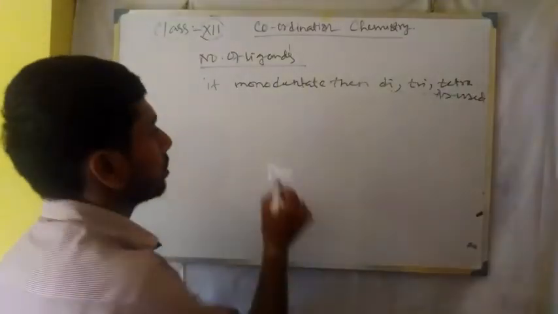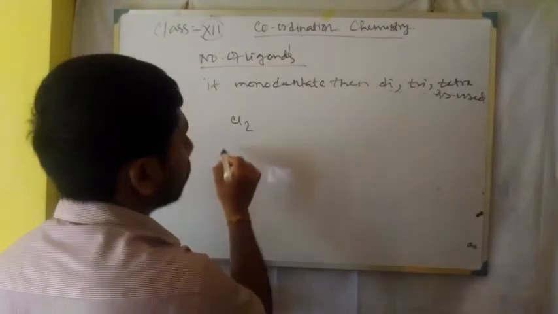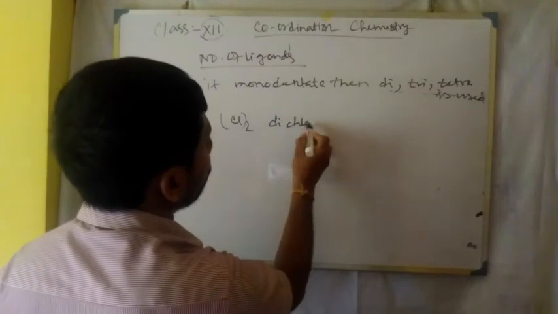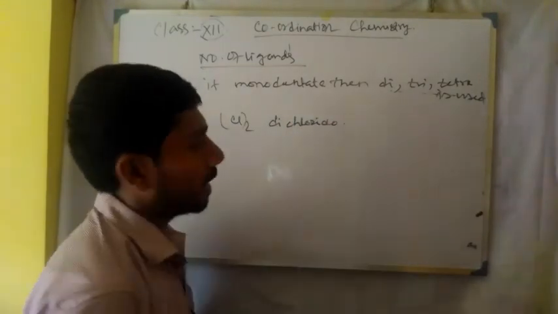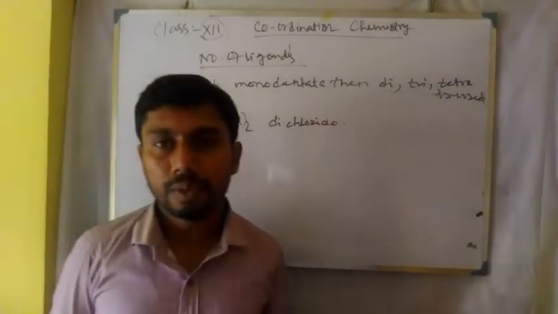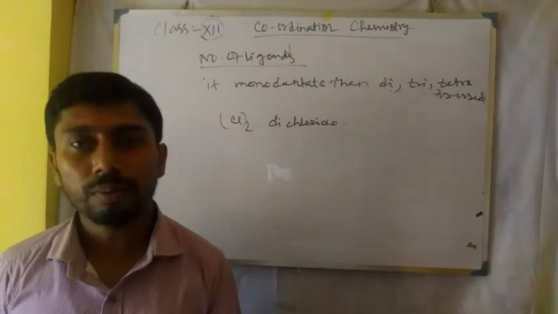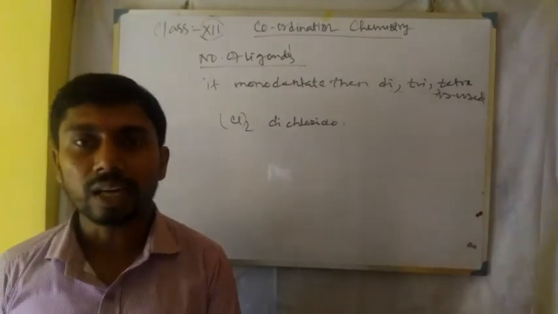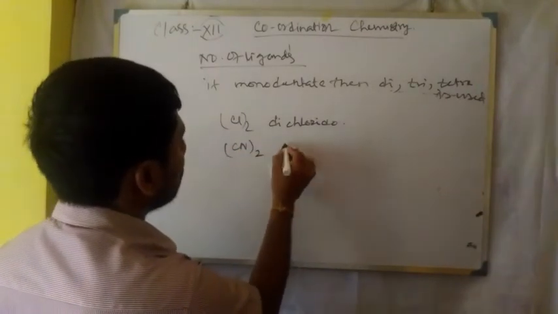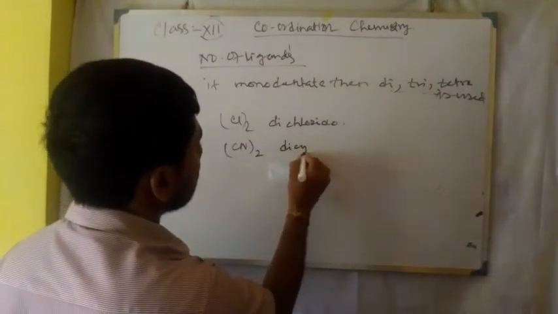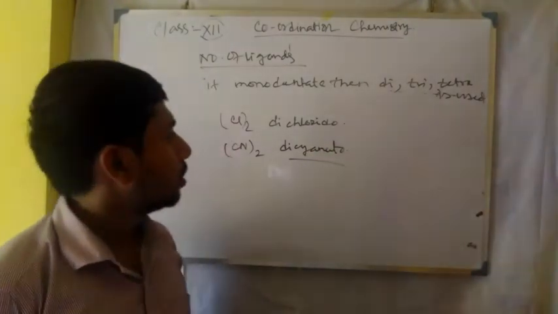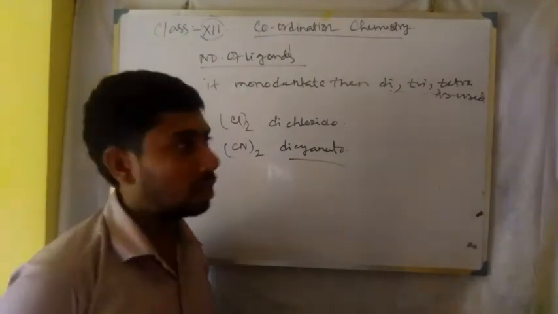If it is a monodentate ligand, suppose 2Cl, then dichlorido is used. Next, if it is CN, then cyano, because cyanate, ATE, ATO, cyanato, so 2CN is dicyanato, right? So in this way we can represent the monodentate ligand.